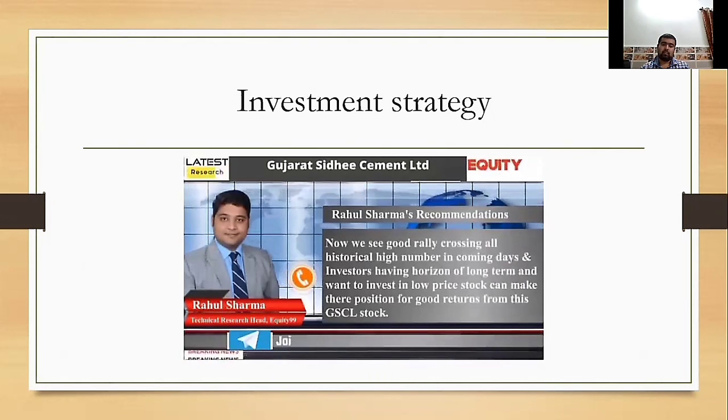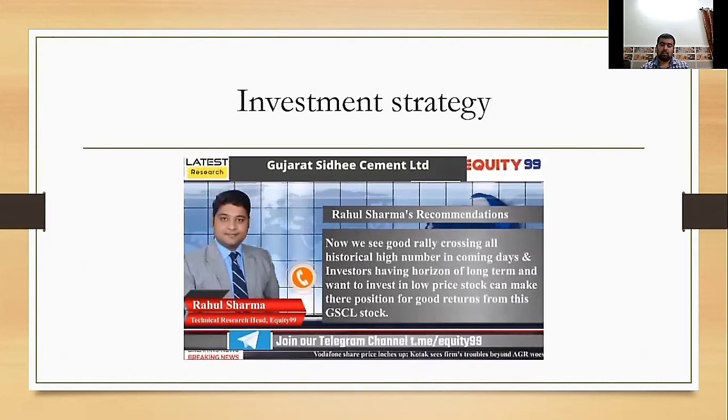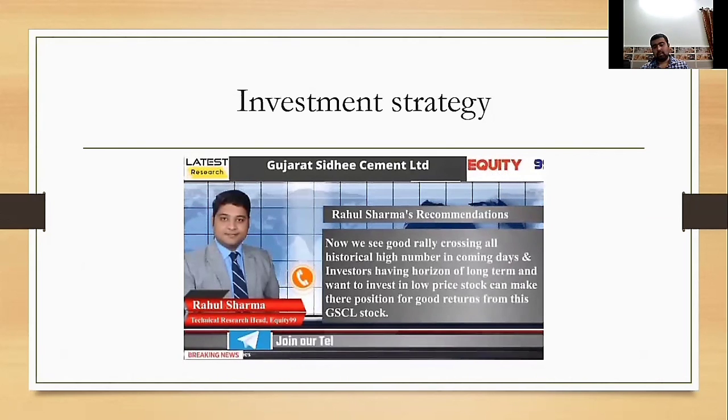Investors with a long-term horizon who want to invest in low-priced cheap stocks can take positions for good returns in Gujarat Siddhi Cement Limited.